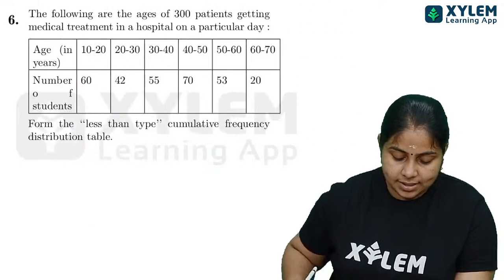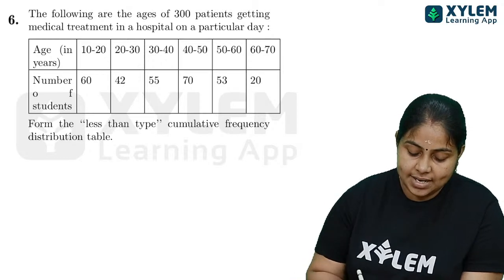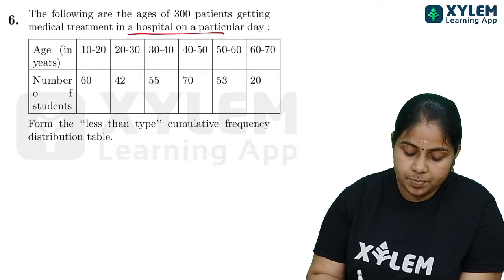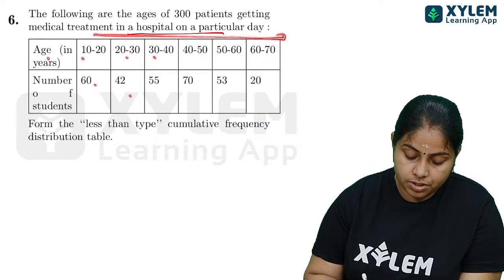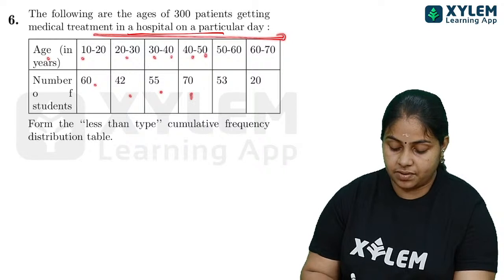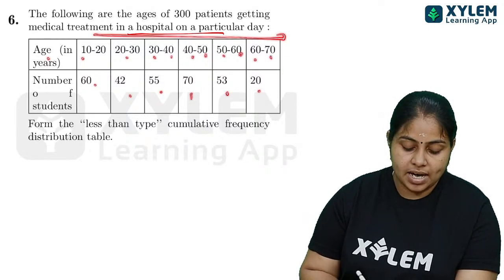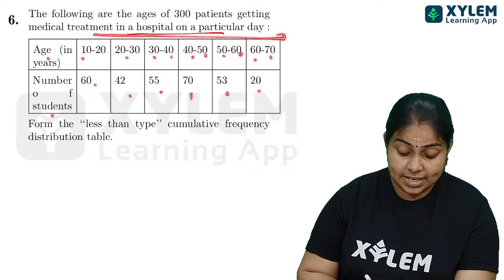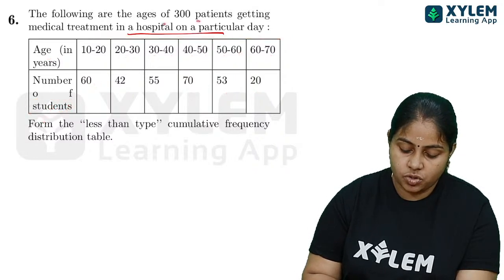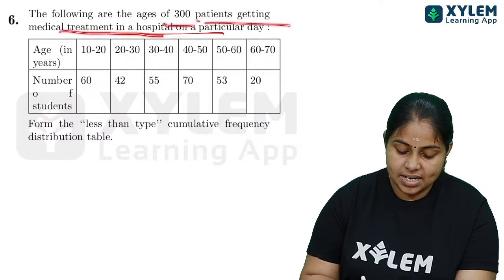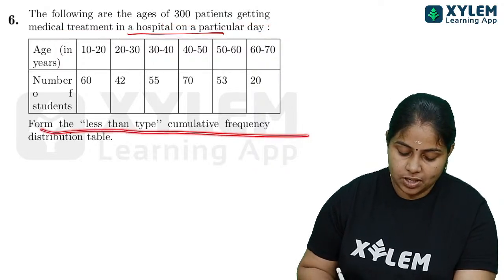Right, next: the following are the ages of 300 patients getting medical treatment in a hospital on a particular day. Ages 10 to 20: 60, 20 to 30: 42, 30 to 40: 55, 40 to 50: 70, 50 to 60: 53, 60 to 70: 20. Number of students അല്ല, number of patients ആണ് ഇവിടെ മാറി പോയത് കേട്ടോ, സോറി. Form the less than type cumulative frequency distribution table.